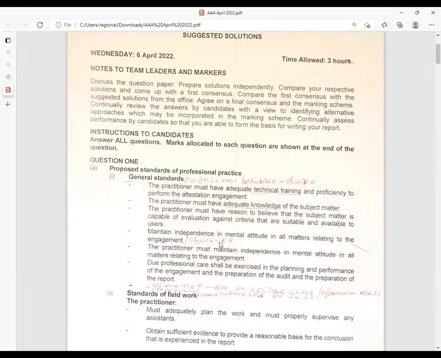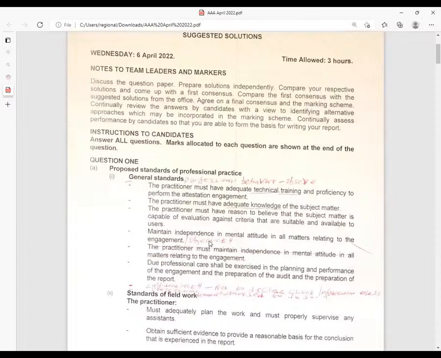So basically objectivity, right? Due professional care shall be exercised in the planning and the performance of the engagement and the preparation of the audit and the preparation of the report. So they have brought in the issues of, you can see the answers they're scribbling here, confidentiality, professional behavior, etc.